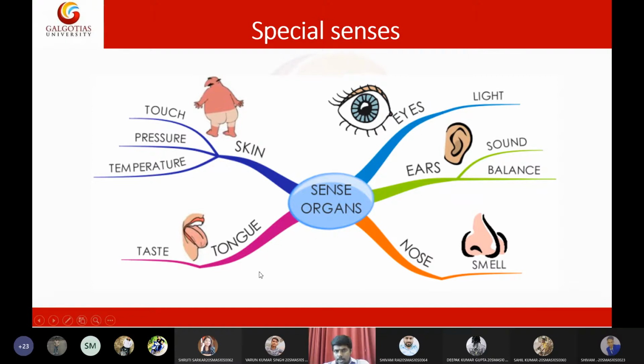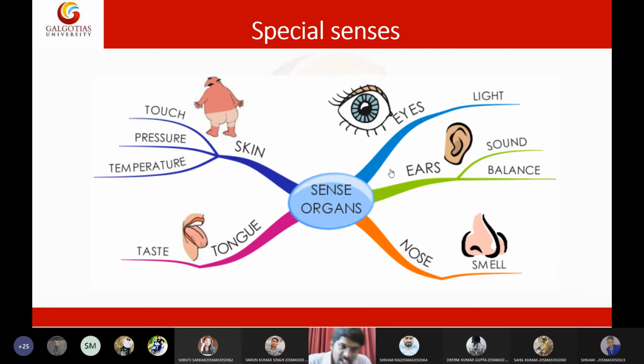Both the tongue and the nose detect with the help of chemical receptors. What exactly they do is detect minute changes in the substances that are dissolved in the mucous membrane of either the tongue or the nose. So first they will dissolve the substance. After dissolving, the substance will release certain volatile gases.